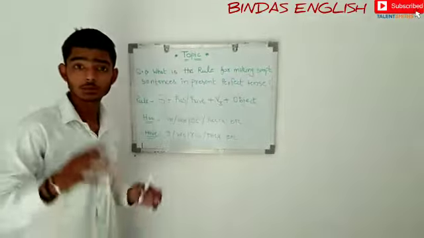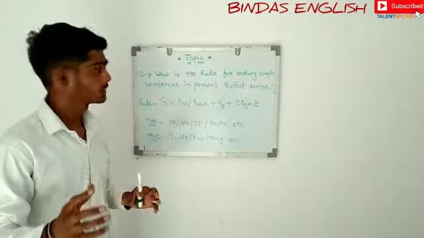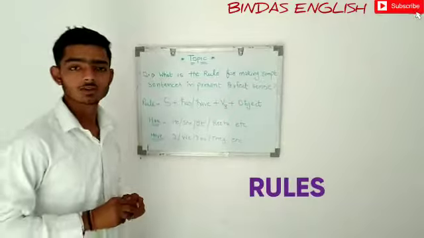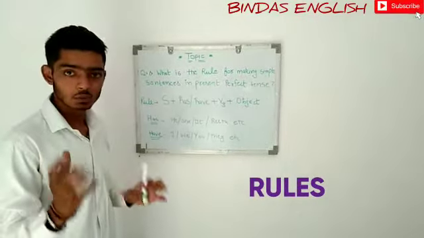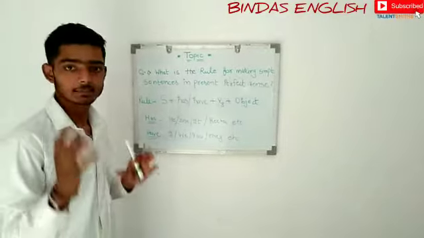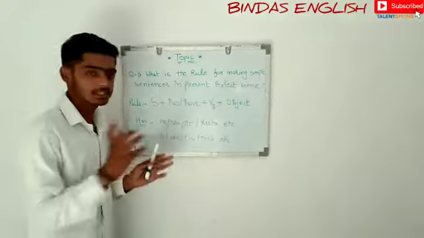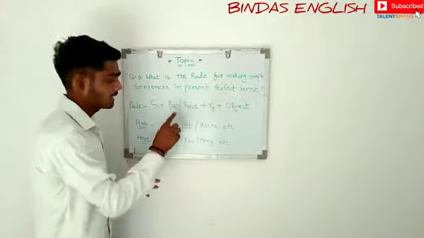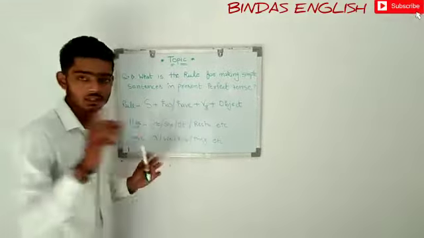Now we are going to cover the main thing of this tense, that is the rules of present perfect tense. We will clarify what the rule is to make any sentence in present perfect tense. You all know that a subject is necessary in all sentences, plus has or have, plus the verb's third form.